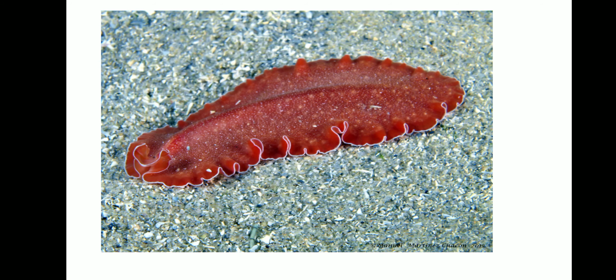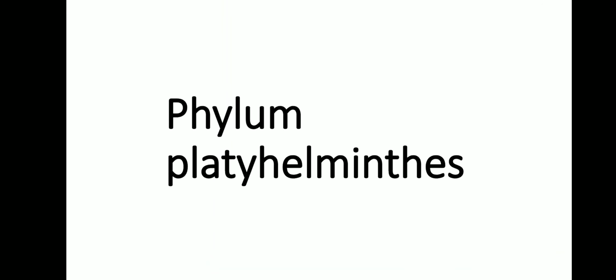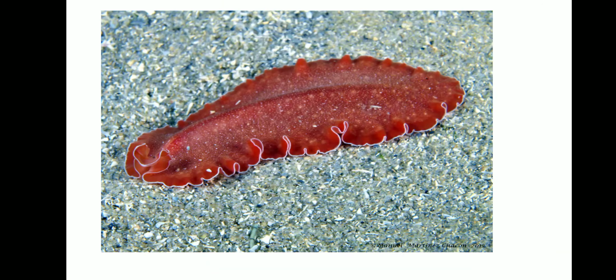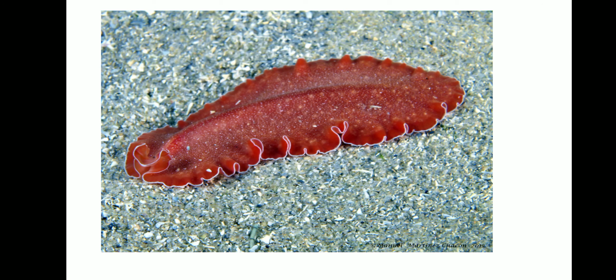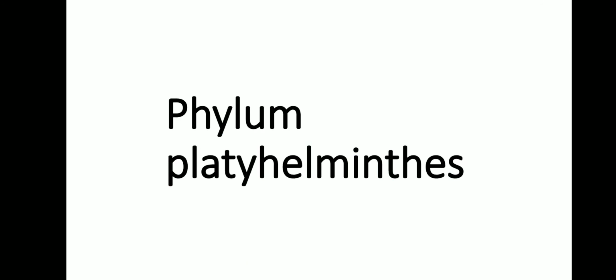What is this? A kind of flatworm. What phylum? Phylum Platyhelminthes. So today we have seen three phyla: phylum Porifera or pore bearers, phylum coelenterata or Cnidaria, and next, phylum Platyhelminthes. Thank you.